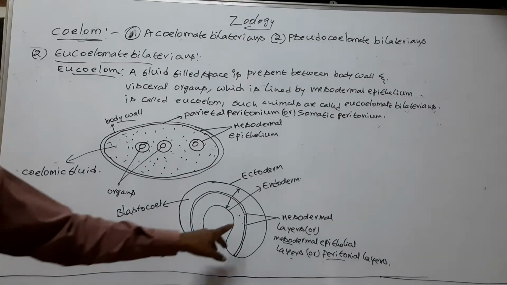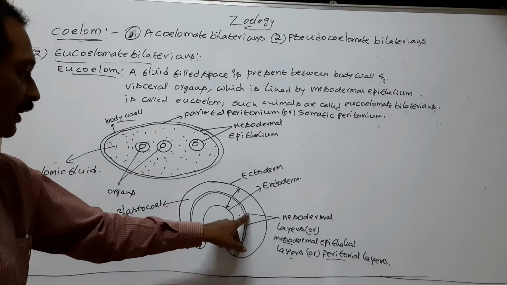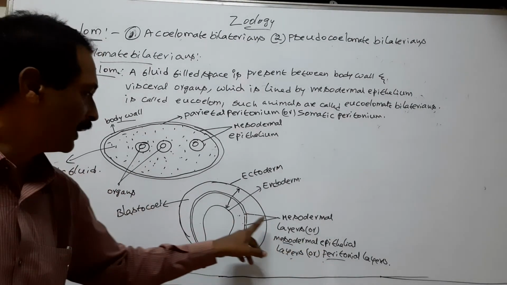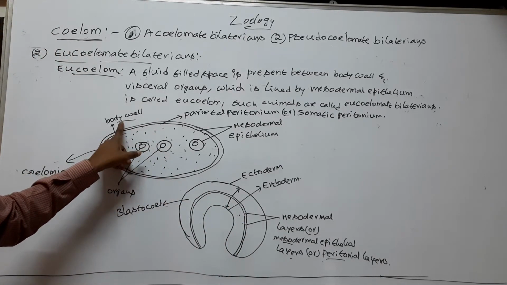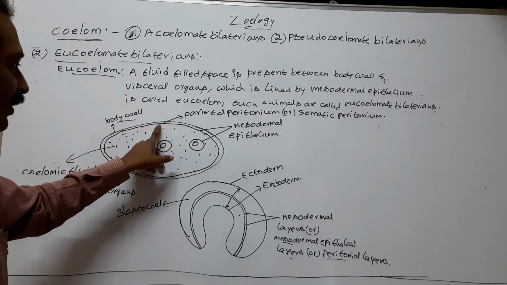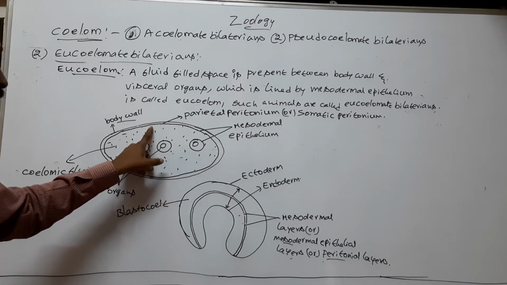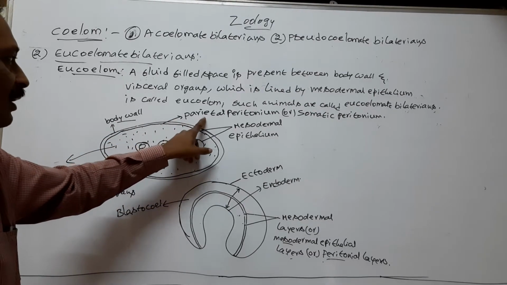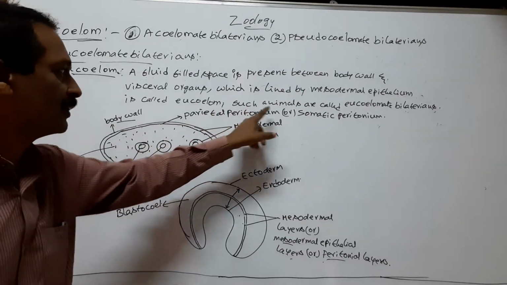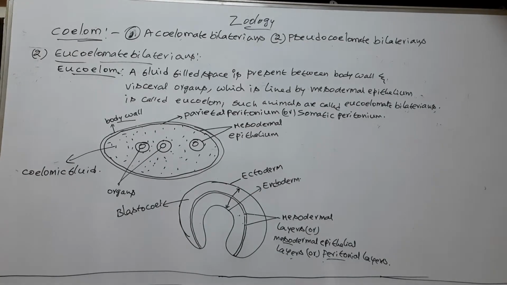So the outer mesodermal epithelial layer or peritoneal layer moves to body wall. This outer peritoneal layer, which is located beneath the body wall, is called parietal peritoneum or somatic peritoneum.